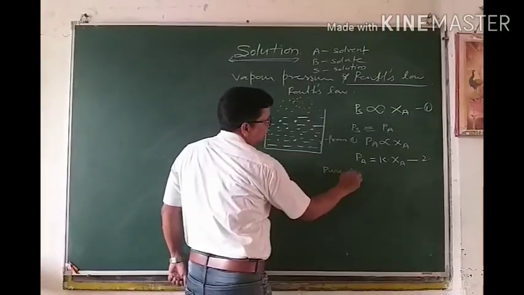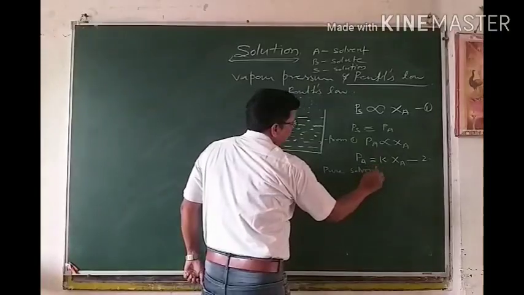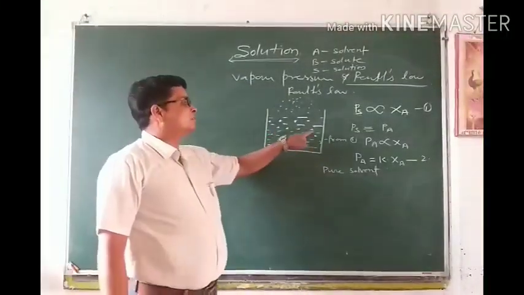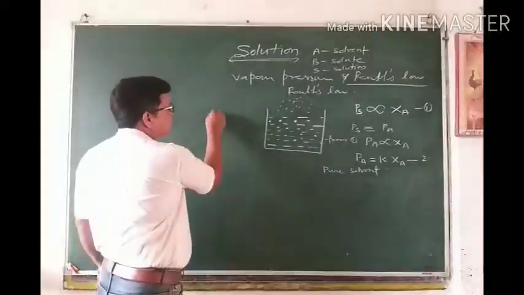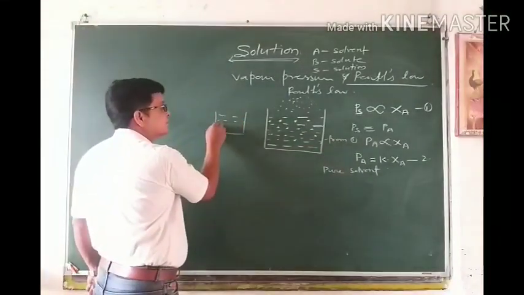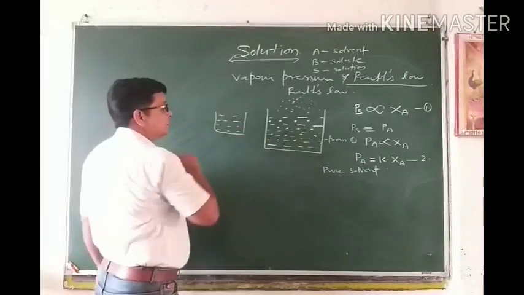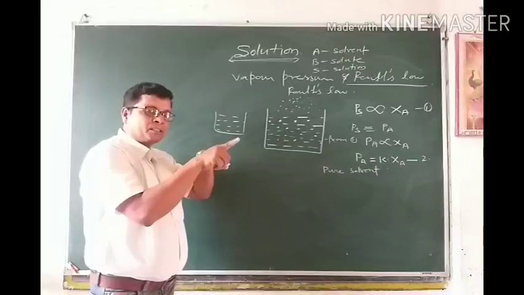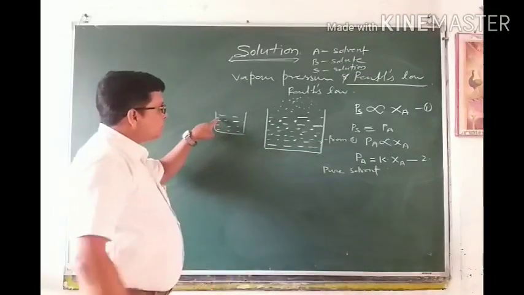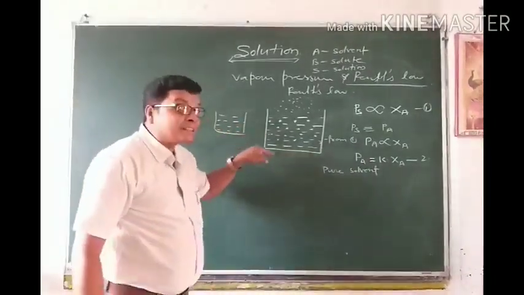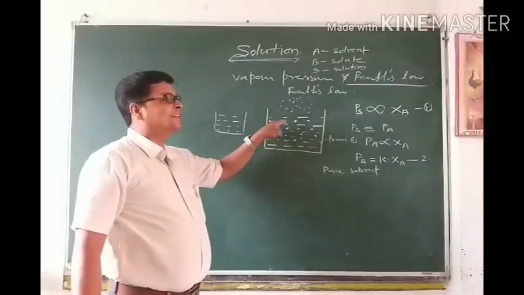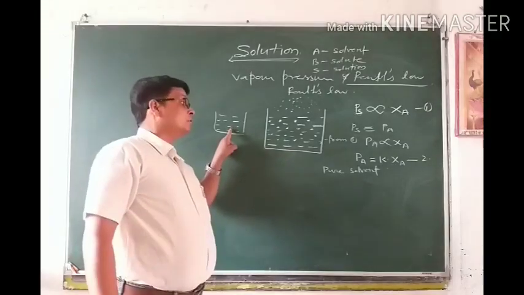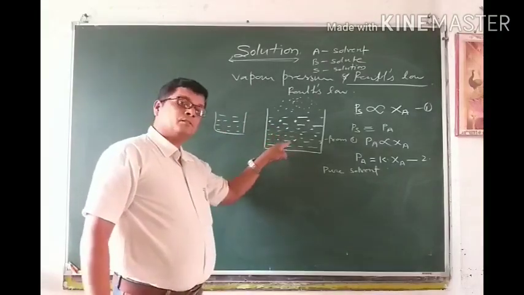Listen carefully. Pure solvent means in which no non-volatile solute is added. Pure solvent means only solvent, no non-volatile solute. I have already explained this some time ago: vapor pressure of pure solvent is always greater than the vapor pressure of solution containing non-volatile solute. Got it? Vapor pressure of pure solvent is always greater than the vapor pressure of this solution.